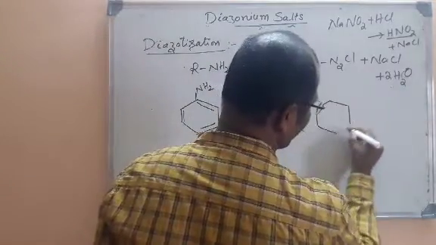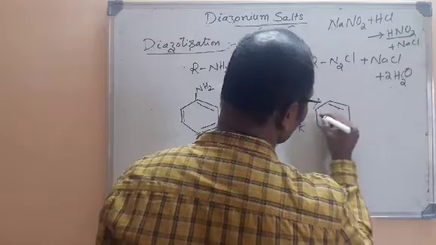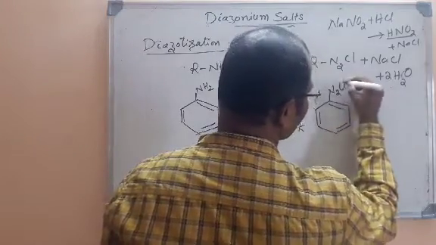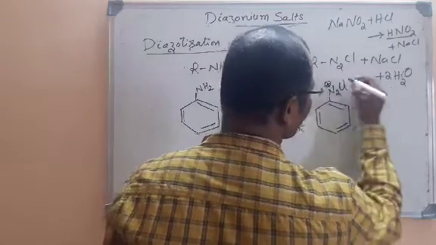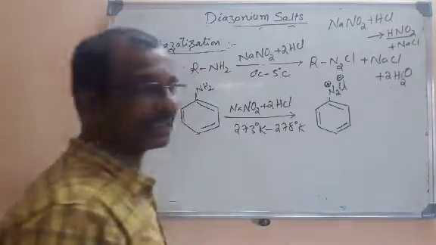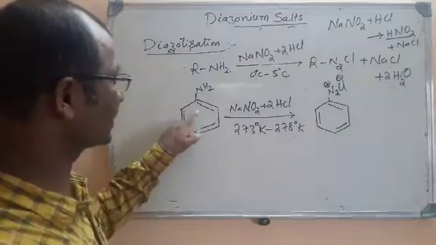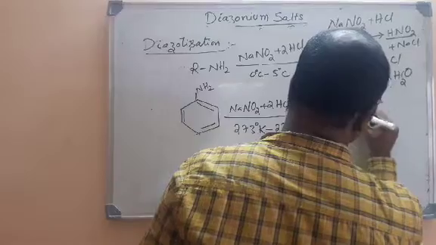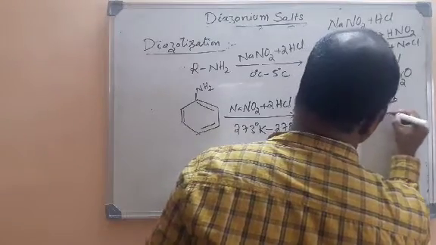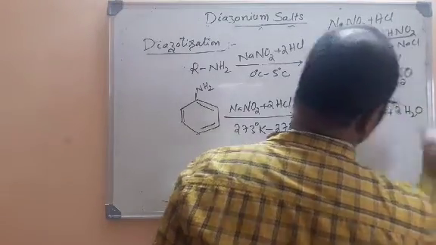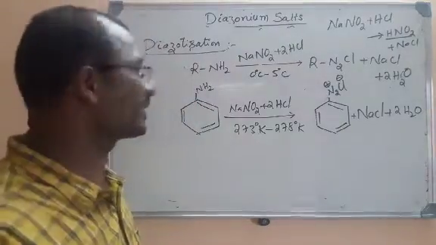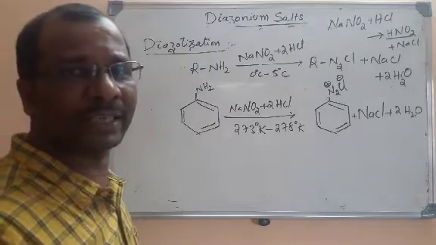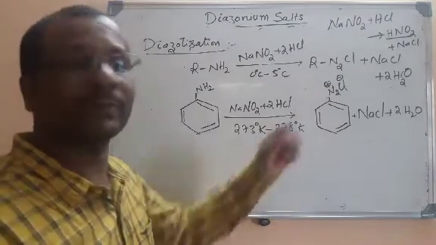Benzene diazonium chloride, C6H5N2Cl. You can put a positive charge on nitrogen and a negative charge on Cl. Along with it we get sodium chloride and 2 moles of water. So what is diazotization? When you treat aniline or amines with sodium nitrite and HCl, they will form diazonium salts.